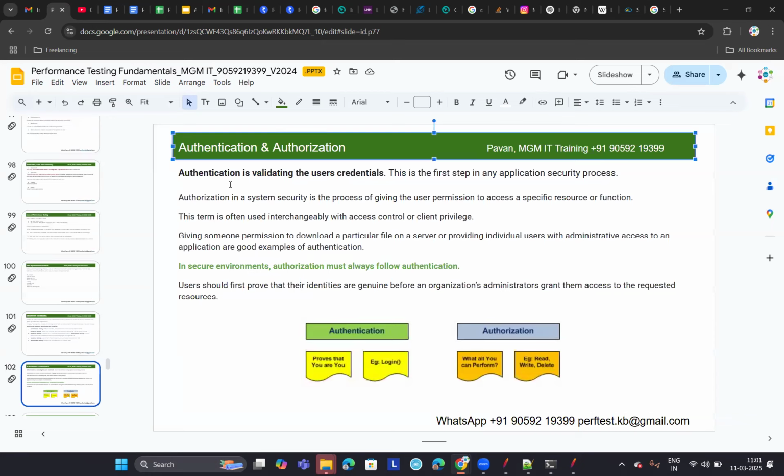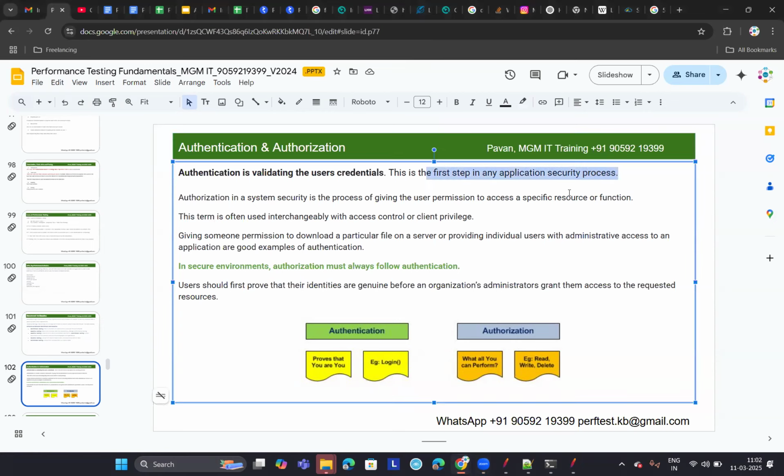If you want to log into any application, you will enter your credentials, username and password. First your application will authenticate the credentials, meaning it will verify whether those credentials are correct or not. That is called authentication. This is the first step in any application security process.